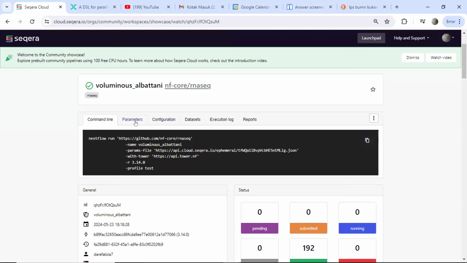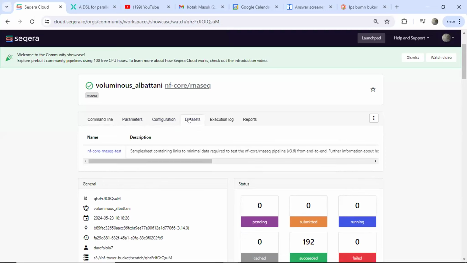And then dataset. Dataset in the context of Nextflow are the input data required by the pipeline as well as the output data generated by the pipeline. This dataset can be in local storage or cloud storage. Managing datasets supports reproducibility and access for analysis.